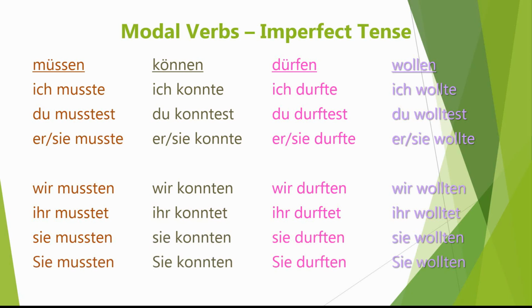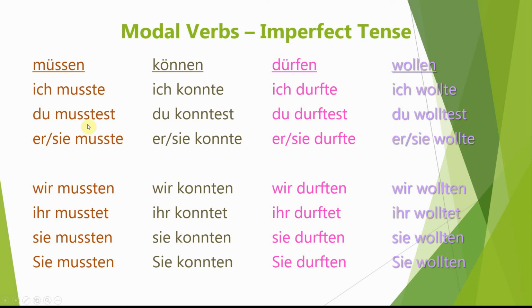And what you can see here is, again, the endings are still the same, the en, the t, the en, the en, but they've also got this additional t: mussten, konnten, durften, wollten. What has also happened here is that for these three verbs with an umlaut in their infinitive, the umlaut has gone. So there's no umlaut anywhere in the imperfect tense for these verbs. But also you'll notice that for these three where in the present tense the vowel changed, that hasn't happened. The vowel has stayed the same, but there is no umlaut. So these are the forms for the imperfect tense.